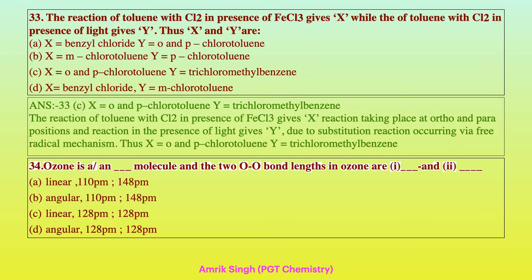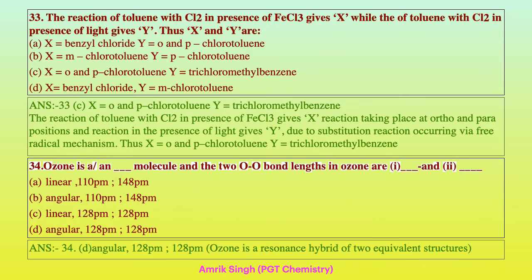Ozone is a molecule in which the 2 O-O bond lengths are equal because it is resonance stabilized. Therefore the option may be either C or D, but D is angular shape and C is linear shape, and linear is not there. Therefore angular shape, 128 picometer, 120. Option D will be the correct option.